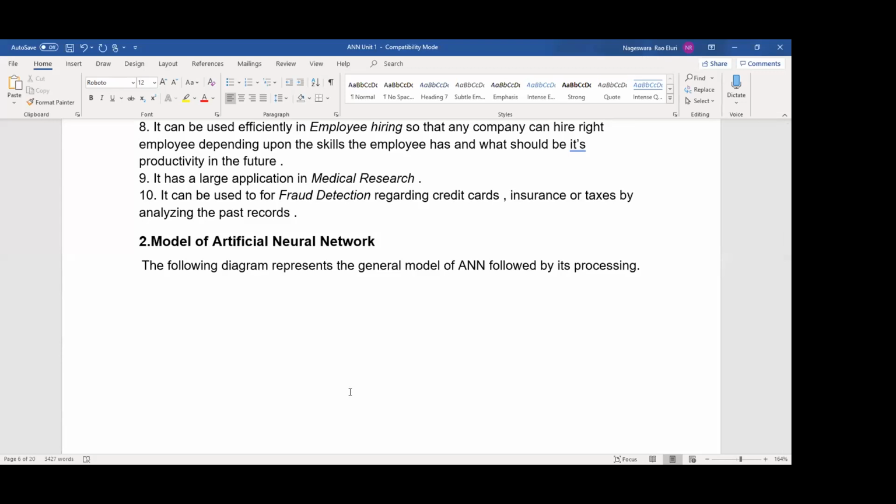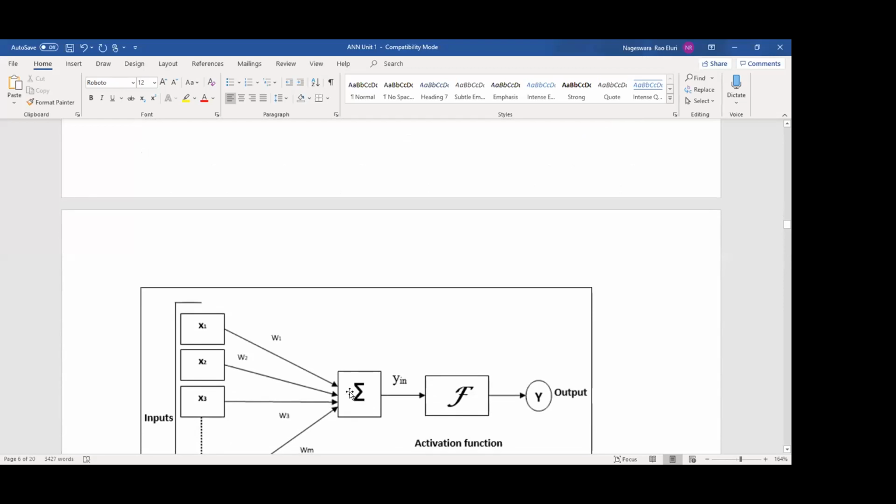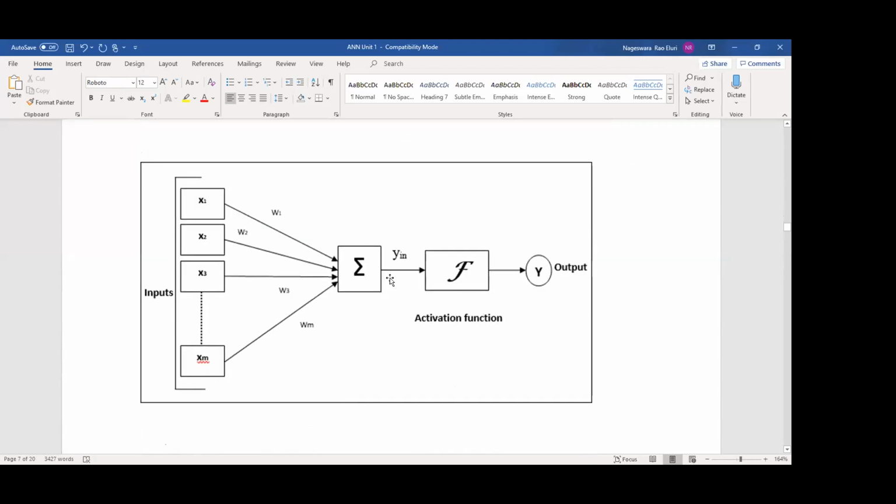So, the model of artificial neural network, or McCulloch-Pitts network. These are all the inputs: x1, x2, x3, up to xm or xn. So here is the summation. What is the summation? The net input calculated value: x1 times w1, x2 times w2, x3 times w3, and so on, up to xm times wm.